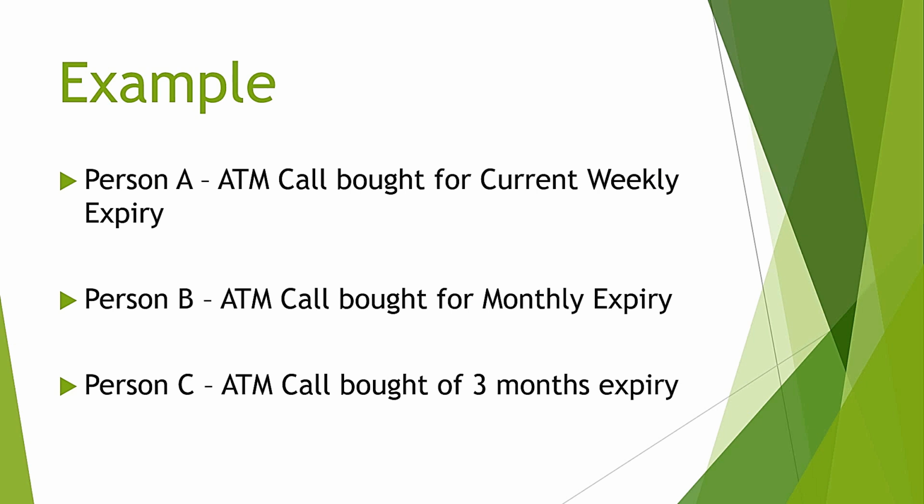But for trader C, what will be the equation? Trader C will have marginal loss on premiums by now as compared to both trader A and trader B, because theta decay will be very small and there will be large extrinsic value. As soon as moves start and implied volatility increases, what will happen to option premiums? They will start to increase, and maximum increase will be in the option with highest time to expiry. Is this logical and is this clear? Any doubts about this?